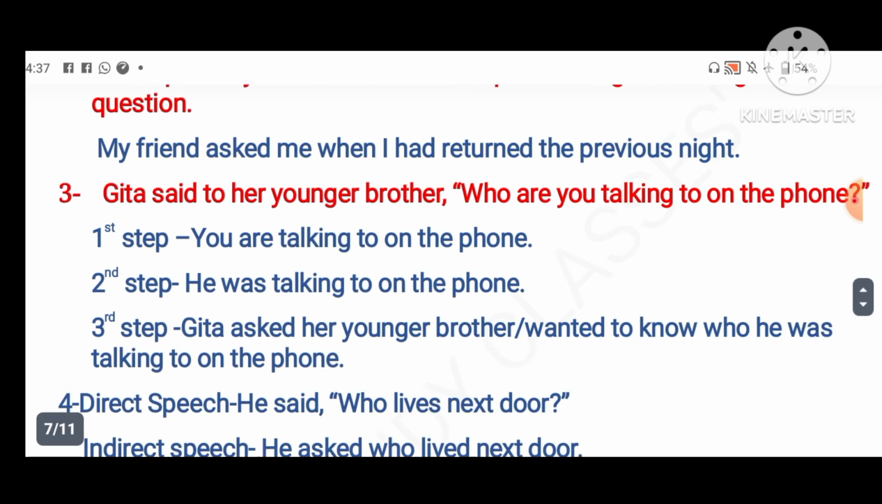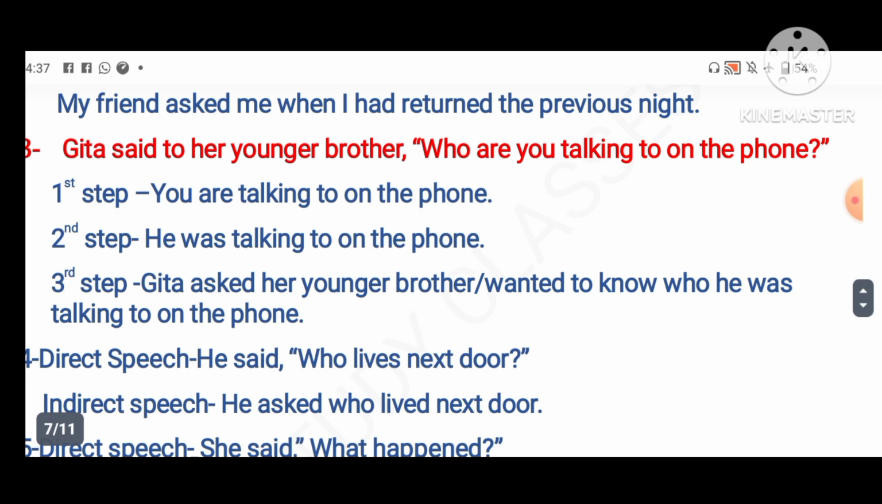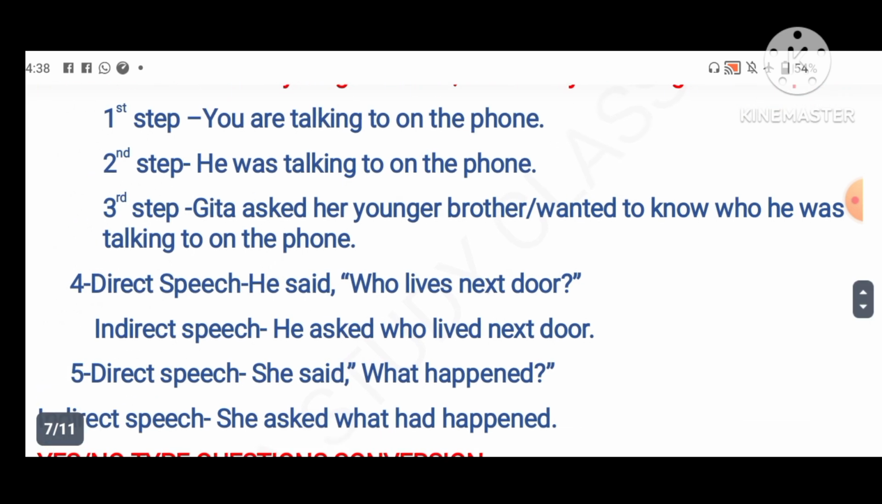Okay, so like this, Geeta said to her younger brother, who are you talking to on the phone? Then what is your first step? Convert into declarative sentence. You are talking to on the phone. Second, convert into indirect speech. He was talking to on the phone. Then third step, Geeta asked her younger brother or wanted to know who he was talking to on the phone. Okay, this is very easy. Only if you understand the concept, then it is very easy to convert direct into indirect speech also.